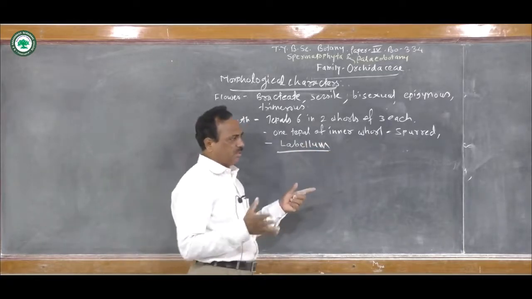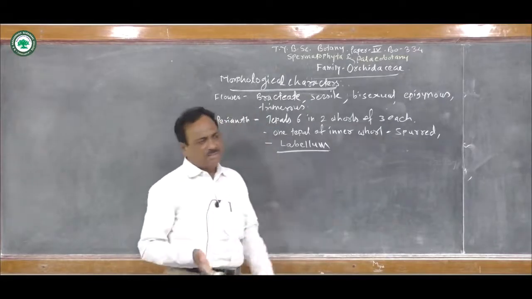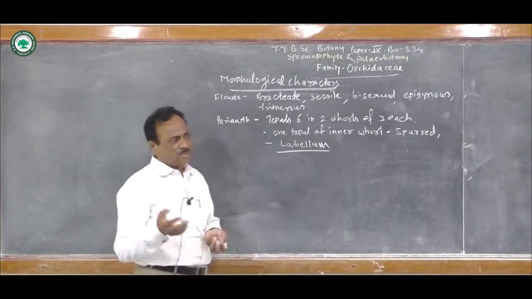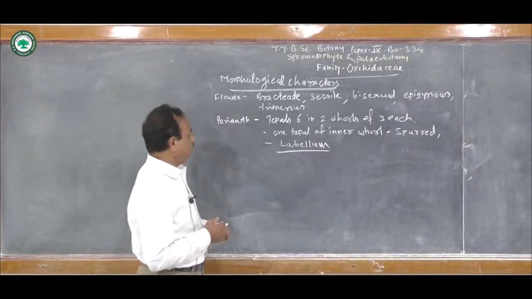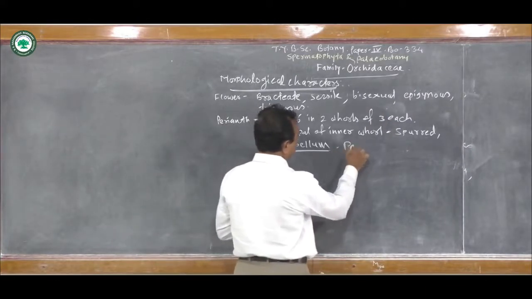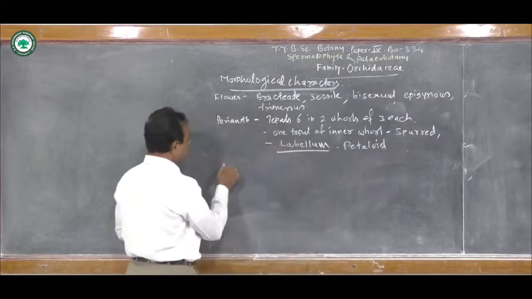It is somewhat irregular in size and shape, and many times it is modified into a spur, and it is very important for attracting insects for pollination. All these tepals are petaloid, that is, petal-like, which means they are brightly colored.